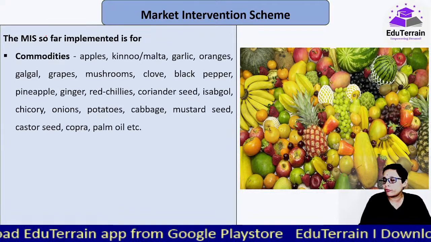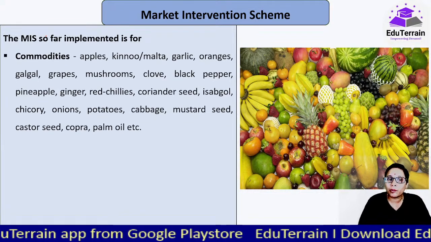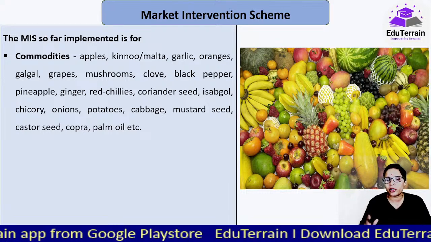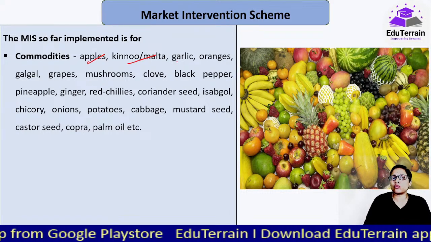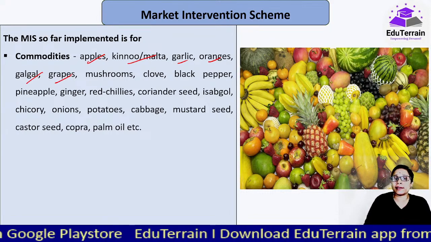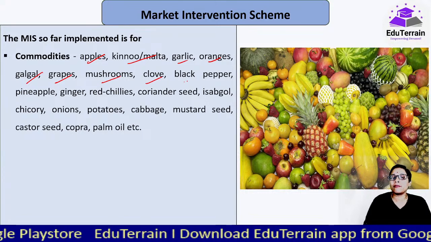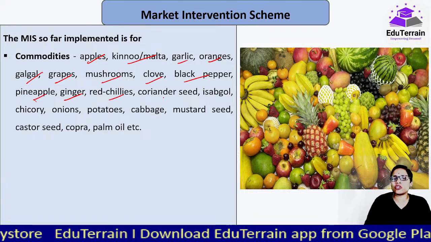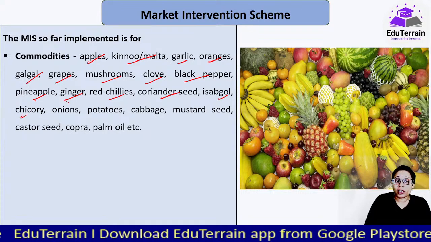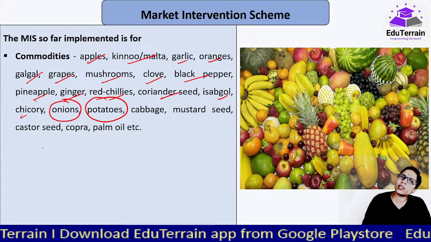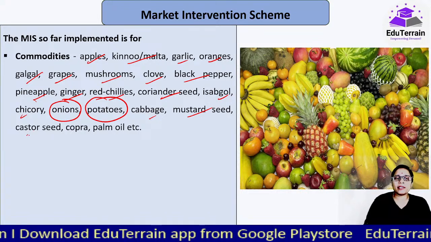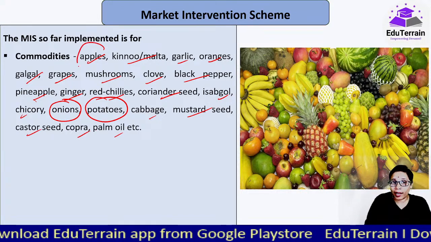Now, so far this MIS has been implemented for various horticulture produce like apples, kinnu, garlic, oranges, galgal, grapes, mushrooms, clove, black pepper, pineapple, ginger, red chilies, coriander seed, isabgol, chicory, onions and potatoes, which come up a lot. Cabbage, mustard seed, castor seed, copra, palm oil, and even apples also.